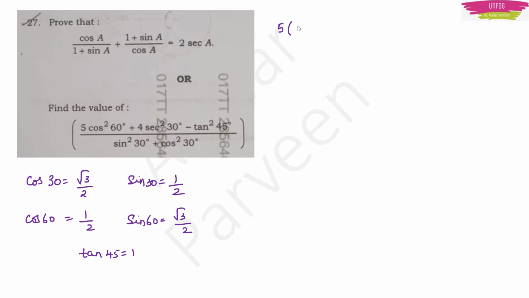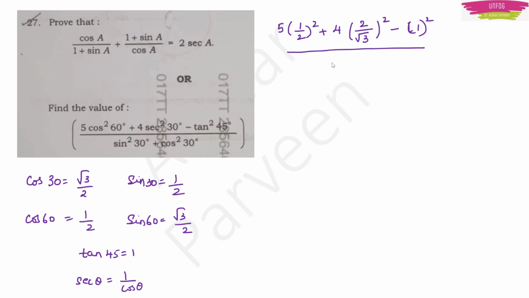5 into cos 60, which is 1 by 2, whole square. Plus 4 into secant 30. What is secant? Secant is 1 by cos, right? So for secant 30 I have to take cos 30 and do the reciprocal. It will be 2 by root 3 whole square, minus tan 45. It is 1. Square is there, then also it will be 1 only, right? In the denominator, sin 30 is 1 by 2 whole square plus cos 30 root 3 by 2 whole square. That's it. Now you just have to solve it.